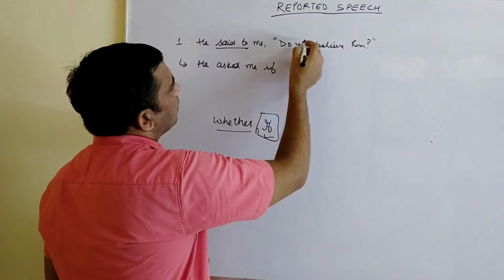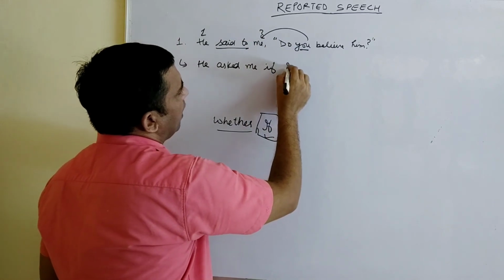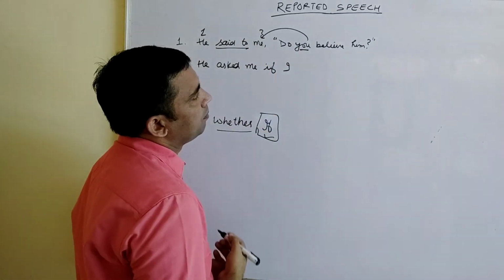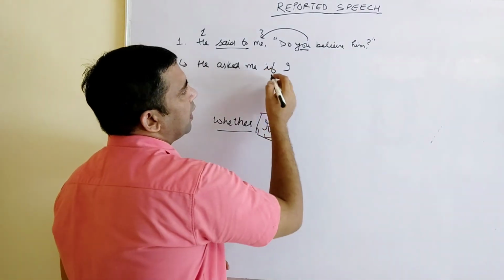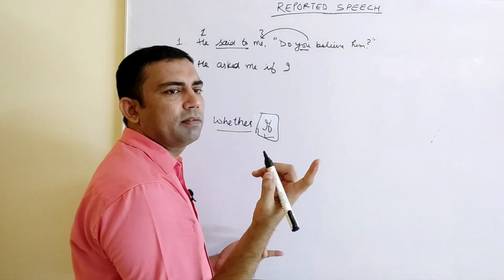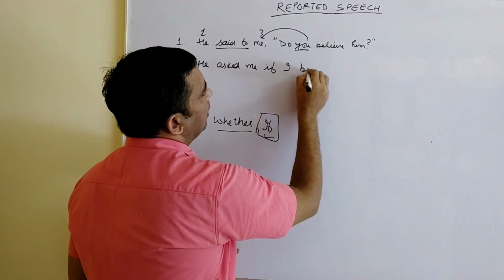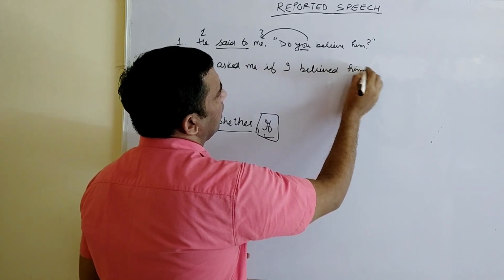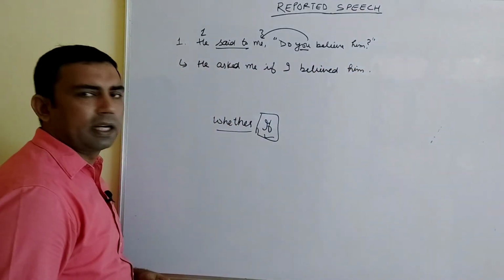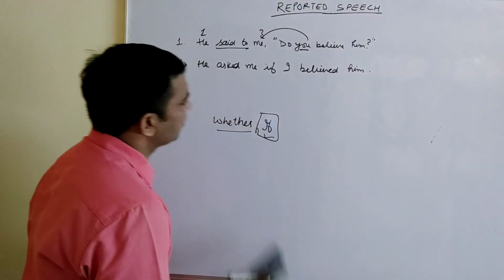"You," second person, according to me, becomes "I." "If I do believe" is simple present. Here "said" will change into simple past. If simple past, we use, as in affirmatives, the main verb's second form. If I believed him, right? Simply, it has become affirmative, not interrogative.